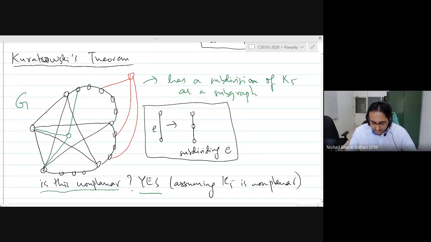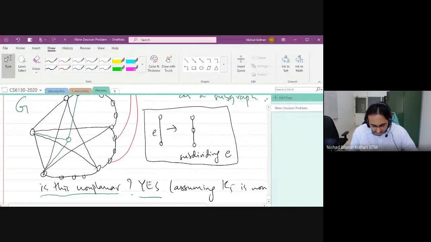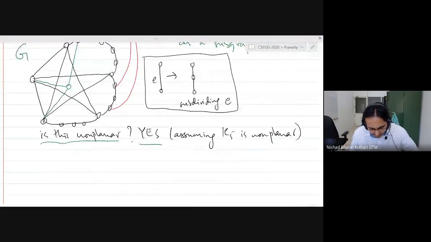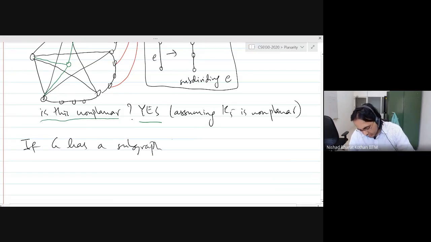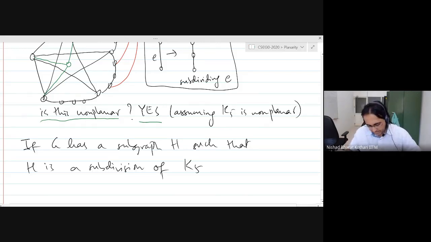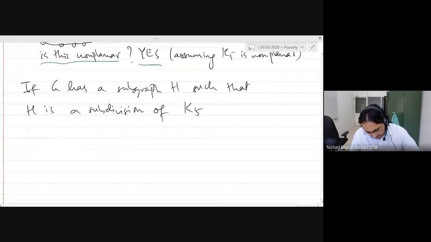Okay? So clearly, if a graph has a subdivision of K5 as a subgraph, then the graph is non-planar. If G has a subgraph H such that H is a subdivision of K5, then G is non-planar.